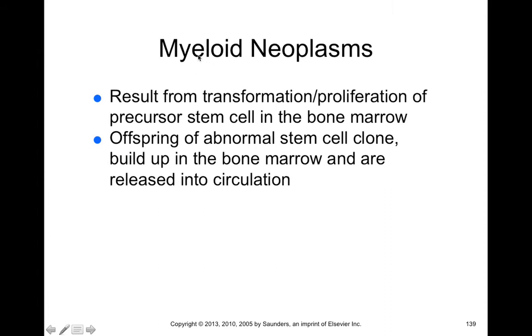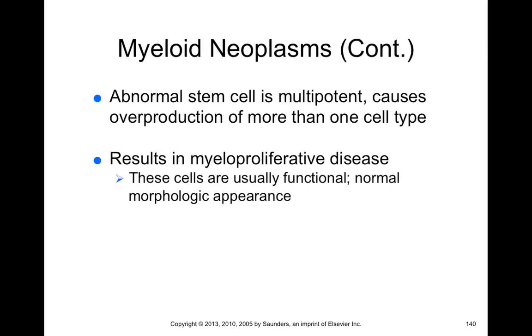Now, we'll next talk about myeloid neoplasms. And myeloid neoplasms result from transformation and proliferation of precursor stem cells in bone marrow. Now, what we see here with the myeloid neoplasm is that the offspring of abnormal stem cells clone and build up in bone marrow, and they're released into circulation. So what you find then is that these myeloid neoplasms can lead to cells that can accumulate not just in bone, but also in the bloodstream. And you can identify these myeloid neoplasms by just looking at the types of cells you find in blood.